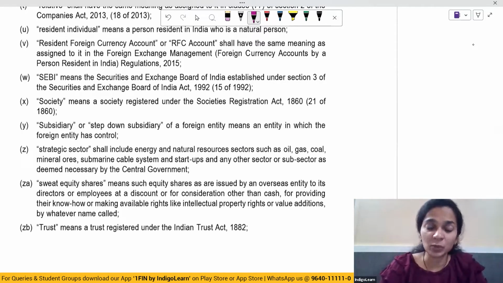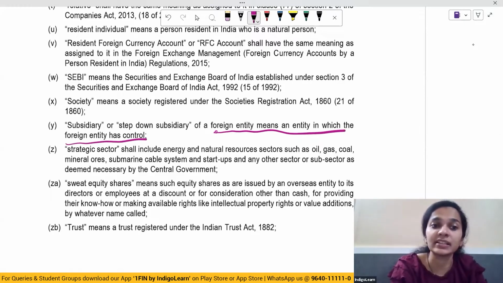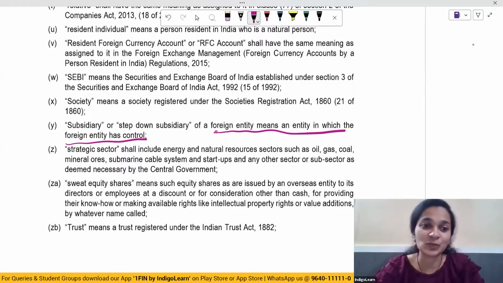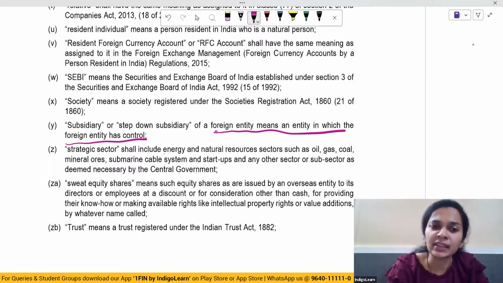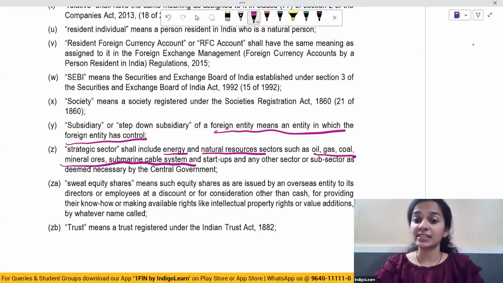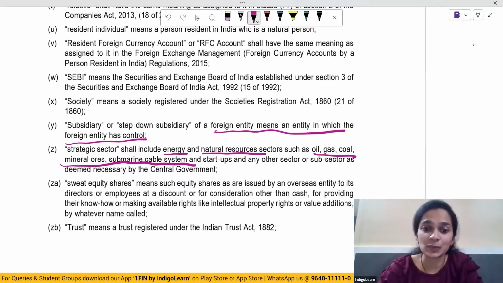Subsidiary, let's look at one or two more definitions. A subsidiary of a foreign entity means an entity in which the foreign entity has control. And what is control? We have understood what control is in the first definition which we saw. Now talking about strategic sector, it includes energy and natural resources sectors such as oil, gas, coal, mineral ores, submarine cable system, and startup, and any other sector and subsector as is deemed necessary by the central government. So strategic sector includes energy and natural resources.